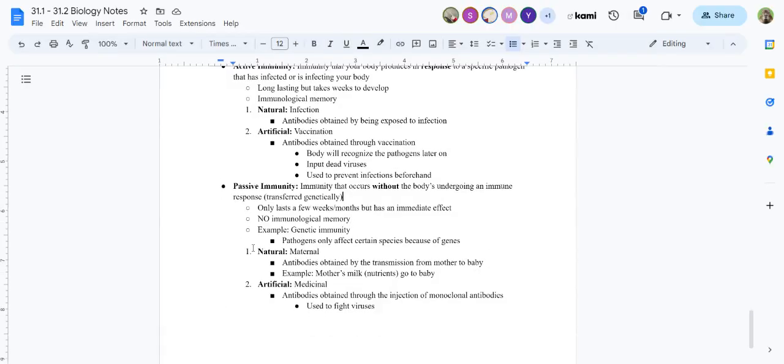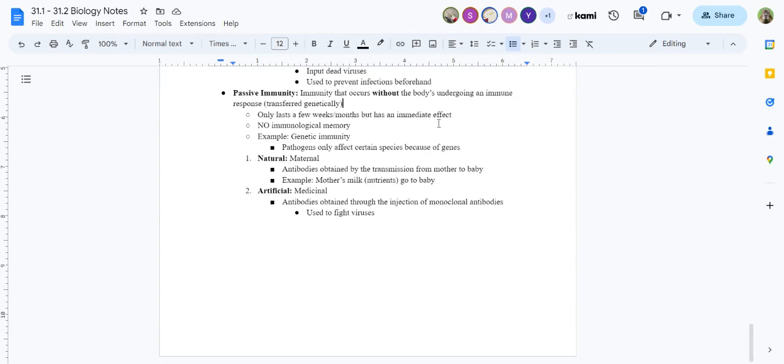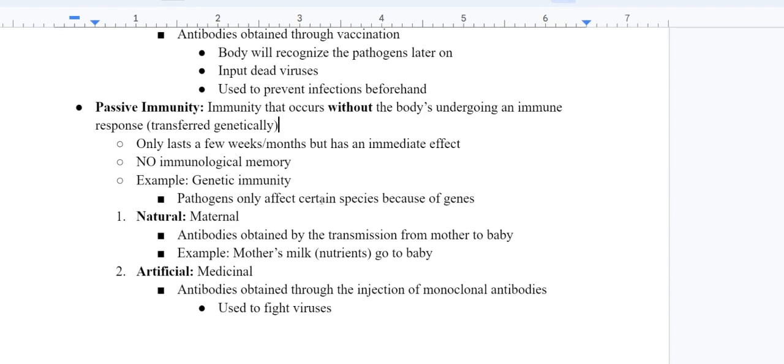Next, we have passive immunity. Passive immunity is something that occurs without the body undergoing an immune response. It's transferred. The thing about passive immunity is that the antibodies are created outside, and they enter the body in order to help us. The antibodies are created from some other factor. It's a temporary thing, but it has an immediate effect. It affects our body almost immediately. And the thing is, it doesn't have any immunological memory.